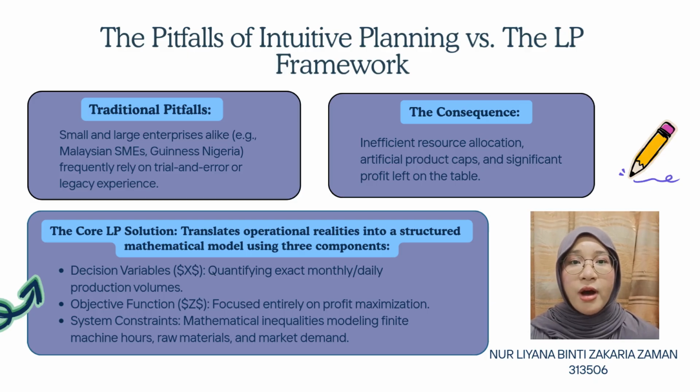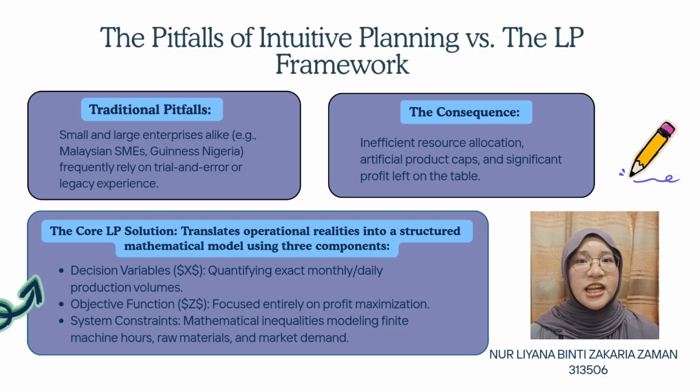When reviewing our 5 chosen articles, a prominent universal theme emerged, whether a company is a small Malaysian bakery like Tempelicious Enterprise, a beverage SME like ABC Senyum Berhad, or a massive multinational like Genius Nigeria. Traditional management often rely heavily on trial and error, basic assumption, or past experience to plan production. This literature heavily criticized this, proving that the institutional guesswork leaves massive profit on the table and creates several operational inefficiencies.